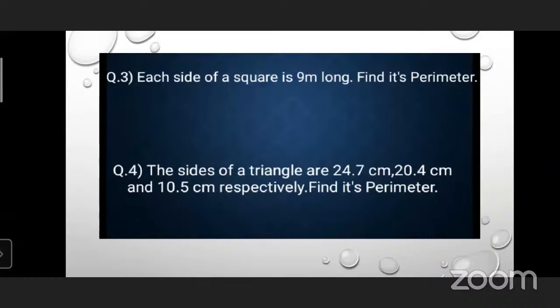Okay. Have you taken the screenshot? Yes, I have taken it. Okay, or you may write it in your notebook also. So solve these 2 examples in your notebook. Okay, and keep practicing the topic that is perimeter.